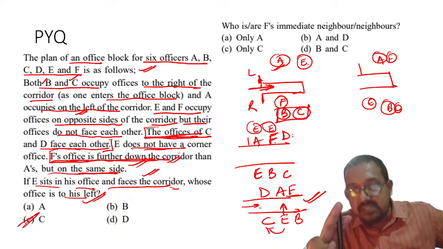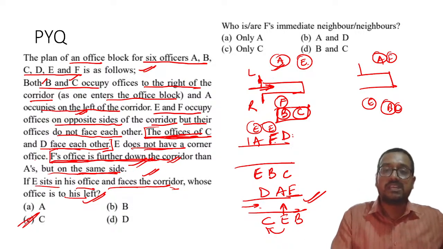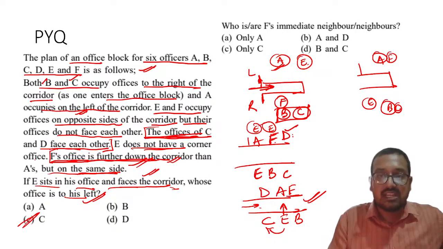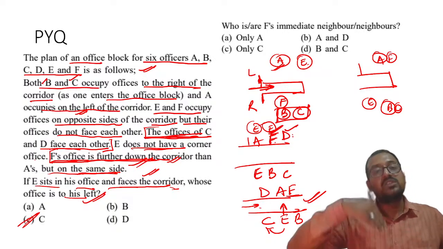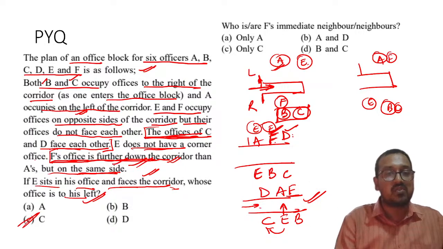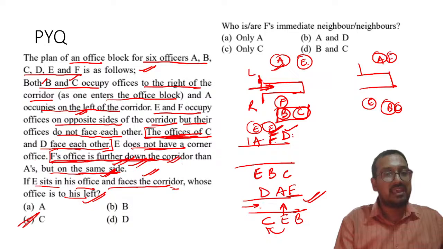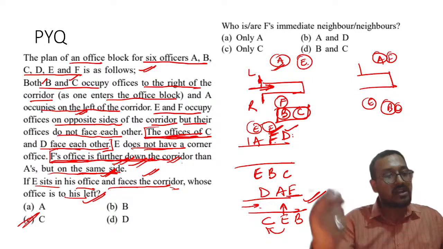Why did I reverse this situation? Because please remember, see, it is clearly saying that F is on the furthest side, and F is further down the corridor than A's, right? A's office is further and F is farthest.